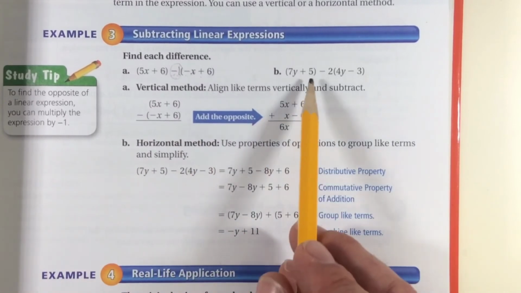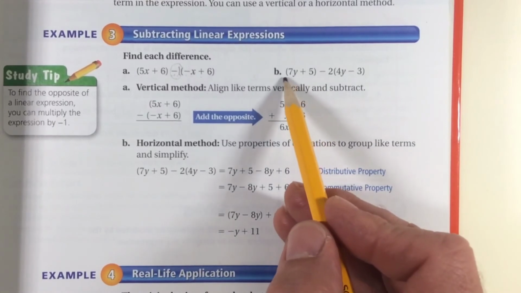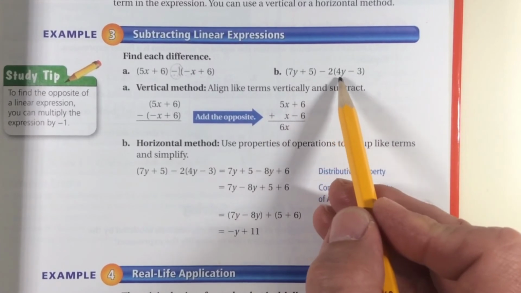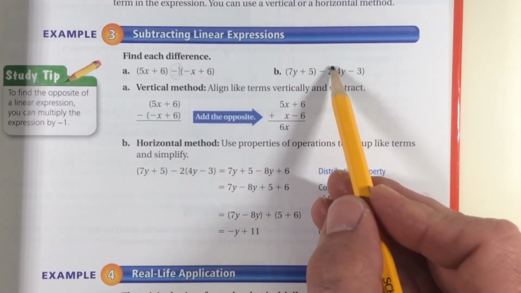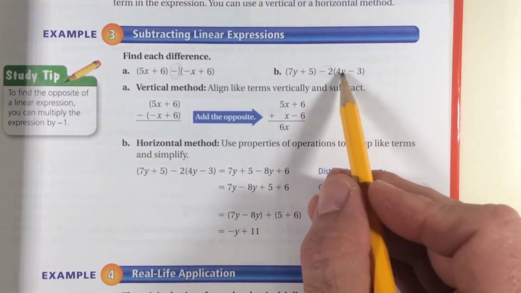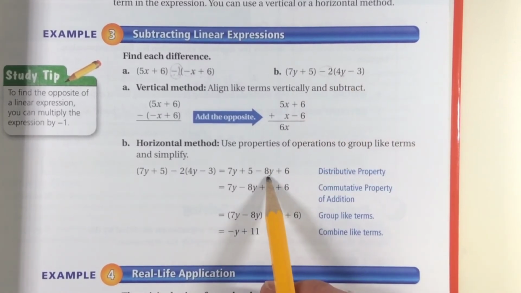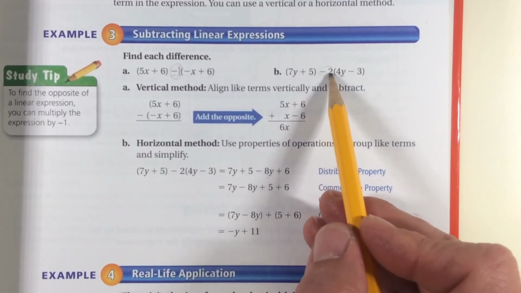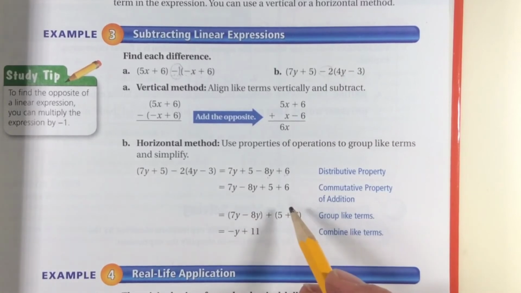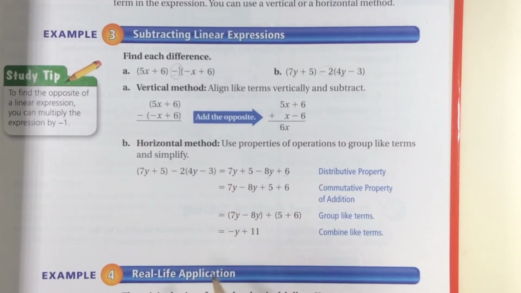Okay, so we're going to look at this one because it's the one they show us horizontally. Nothing to distribute on the first linear expression, so that's good. Here we have, what are we distributing? Not a 2. We're distributing a negative 2, of course. So negative 2 times 4y is negative 8y. Negative 2 times negative 3 is positive 6. So follow the sign rules and you'll be fine. The 7y plus 5 just came down. We didn't have to distribute anything.